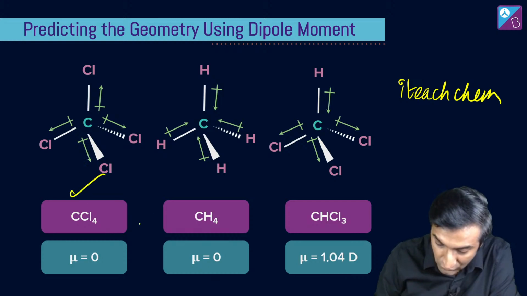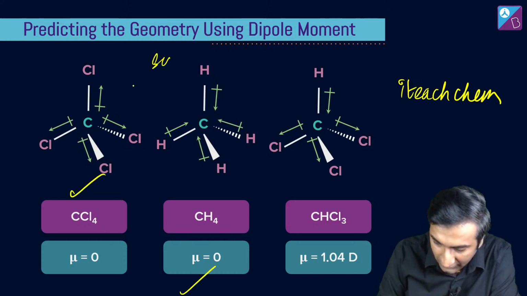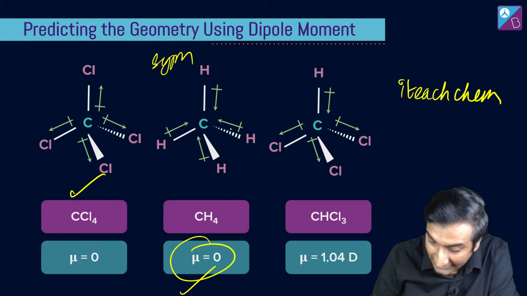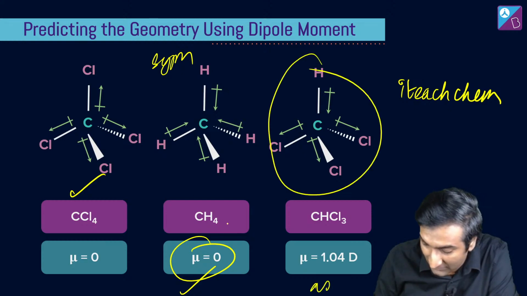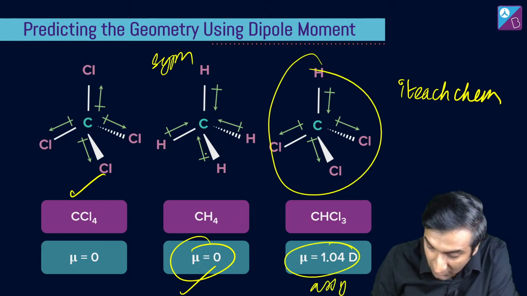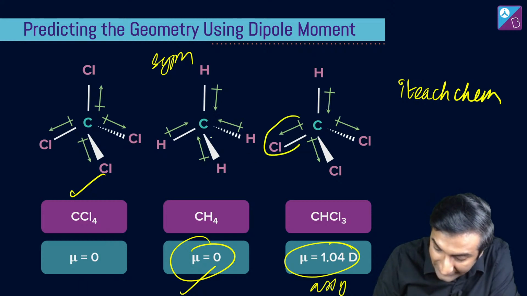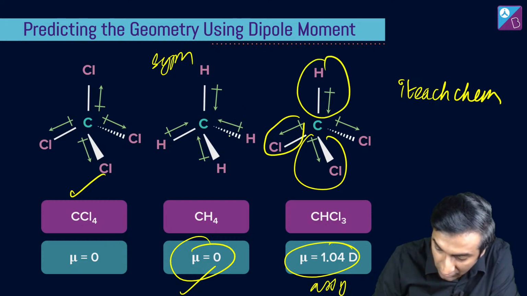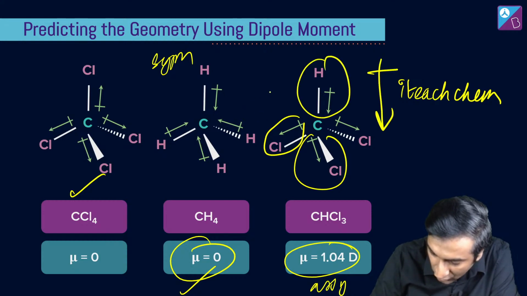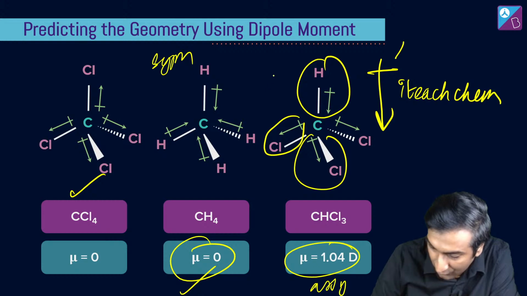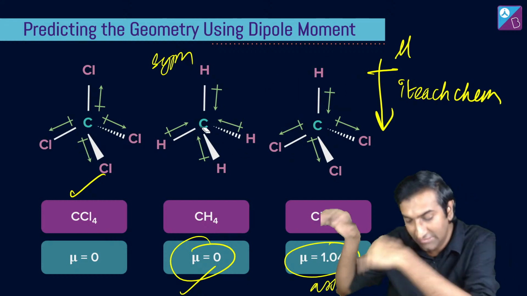Here, in these first two, you've got symmetrical molecules, hence mu is 0. और ये asymmetrical है. Asymmetrical मतलब mu is non-zero because देखो, ये जो Cl bond है, ये बहुत ही अलग है as compared to this H bond. Okay, all of this leads to a downward dipole moment. You see, all of them are pointing नीचे की तरफ.